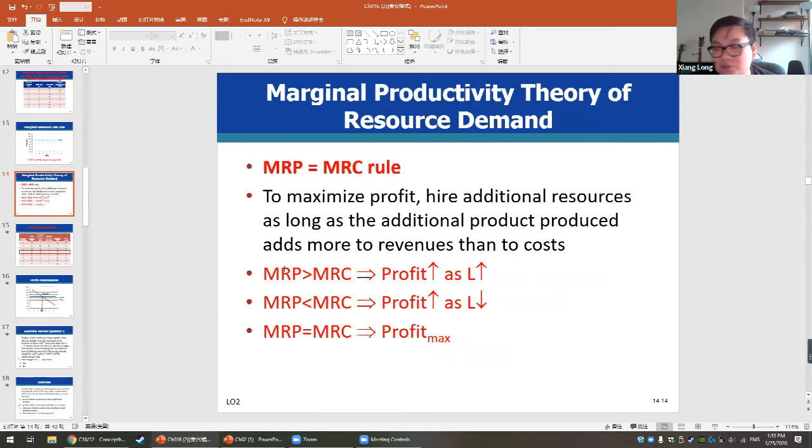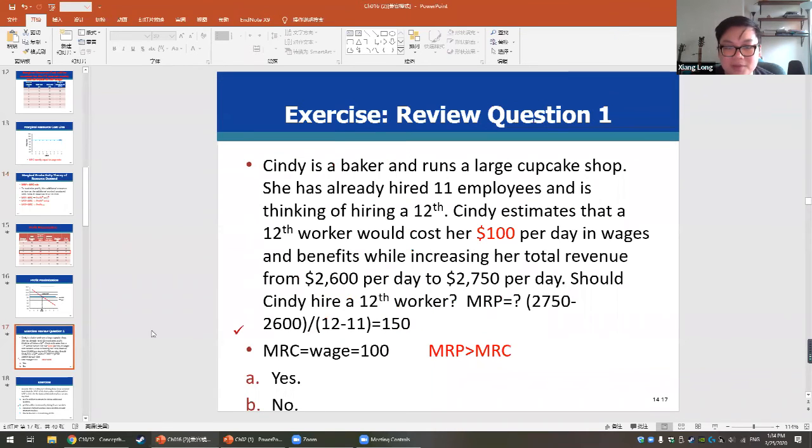If our marginal revenue product is still larger than our marginal resource cost, the profit of the company will be increasing as the company hires more labor. And if our marginal revenue product is smaller than our marginal resource cost, then the profit will increase as the labor decreases. Okay, this should be very, very easy. Make sure you understand that.